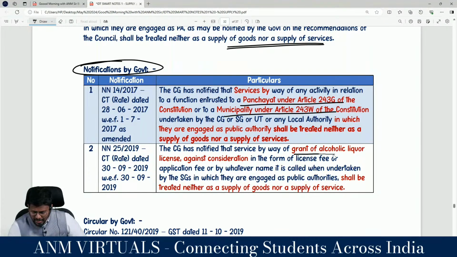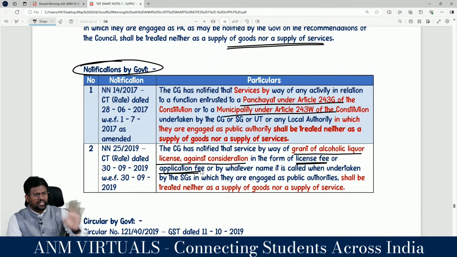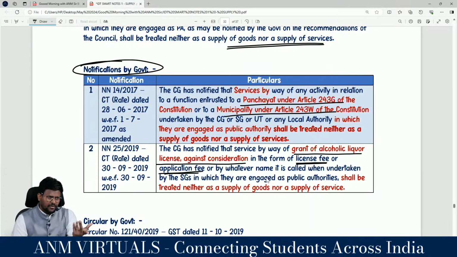Grant of any alcoholic liquor license against consideration in the form of license fee or application fee to the state government will neither be treated as supply of goods nor as supply of services, because alcoholic liquor for human consumption is not under GST. So if you give a license, you do not have to collect GST on that license fee.